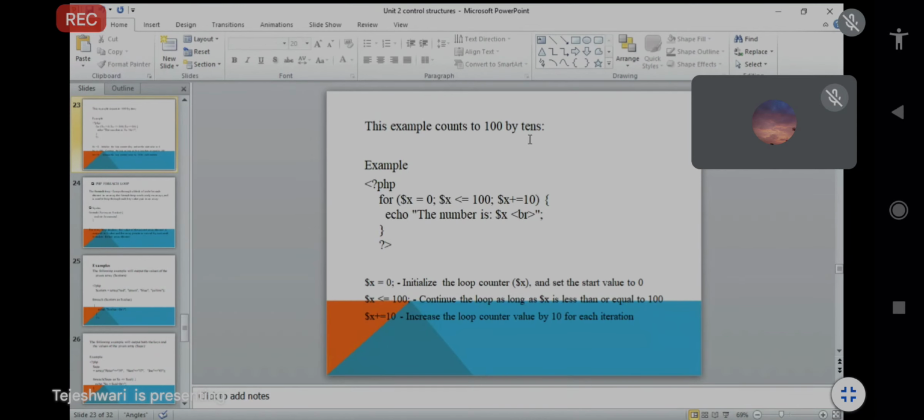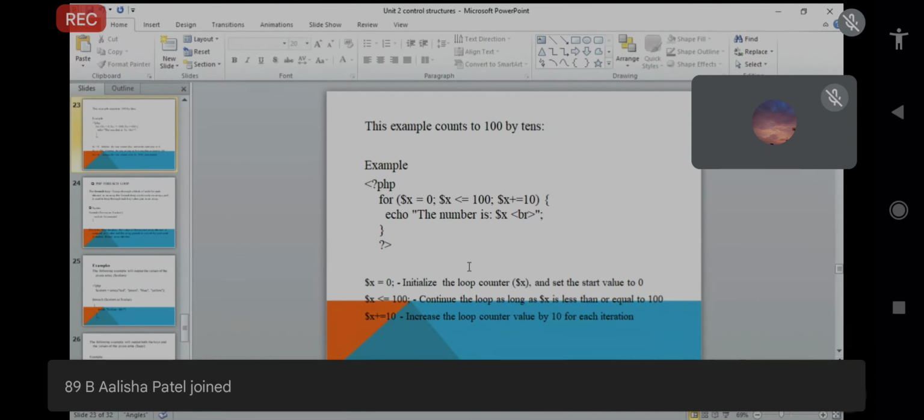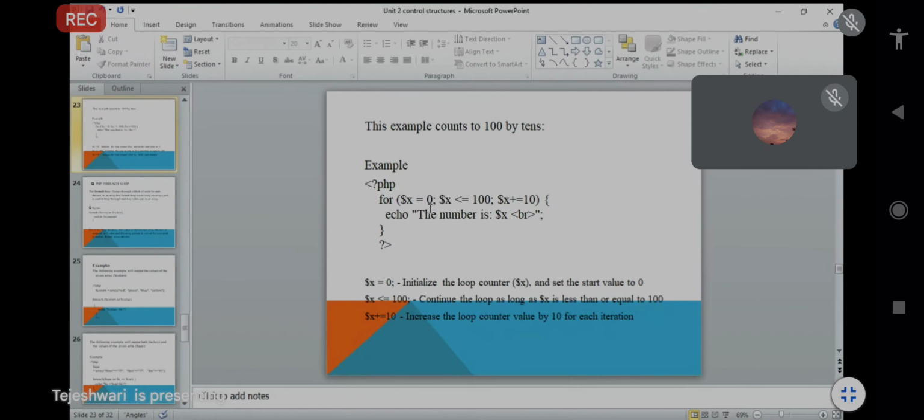So here your program increments the counter by 10. How does this program execute? First it prints 0. In the for loop, $x = 0, then it goes to the next part, $x <= 100.